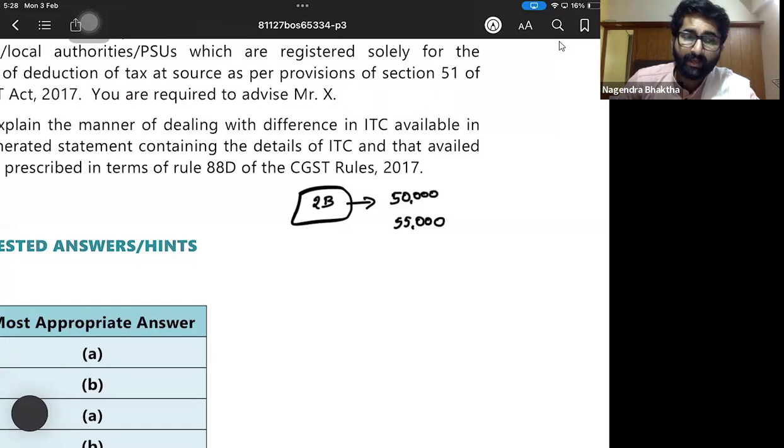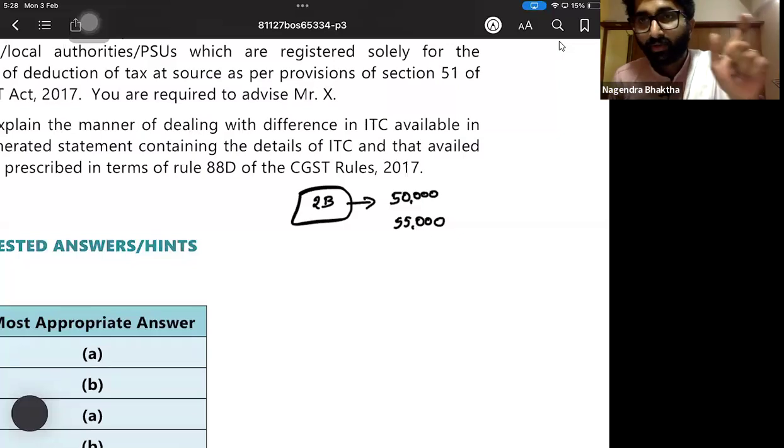So in default, or where the explanation or reason furnished by such person is not found to be acceptable, then section number 73, 74 is applicable to that person. So either you have to pay or you have to give the reason. If you have not paid and not given the reason, then the proper officer shall proceed under 73, 74, that is the demand and recovery section. So this is about your RTP, September RTP.